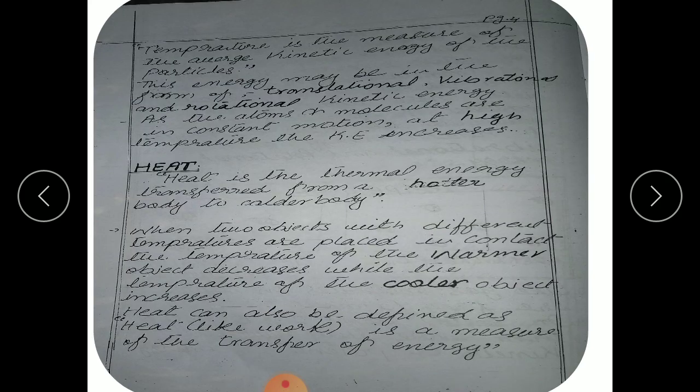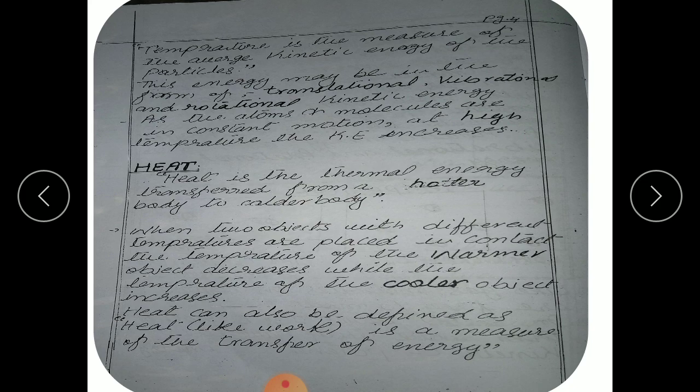So now we can say temperature is the measure of the average kinetic energy of the particles. This is basically the second definition of temperature, that is, the measure of average kinetic energy or the measure of the degree of hotness or coldness. Depending on the type of motion of the molecules, this energy may be in the form of translational, vibrational or rotational kinetic energy.